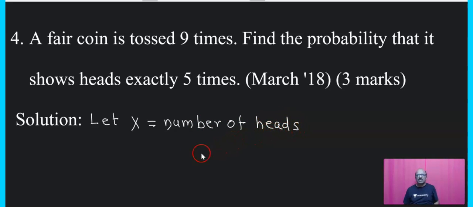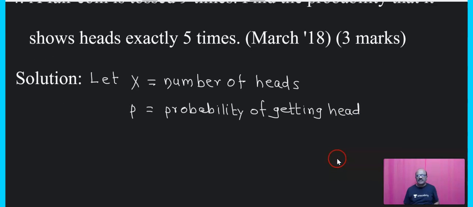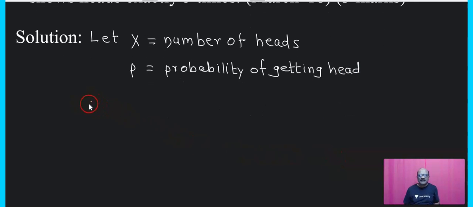P is equal to the probability of getting head, and therefore here P is equal to 1 upon 2. That is, head and tail, a 50% probability.